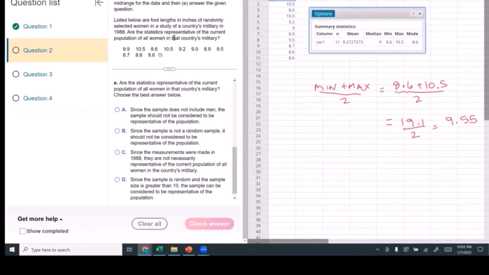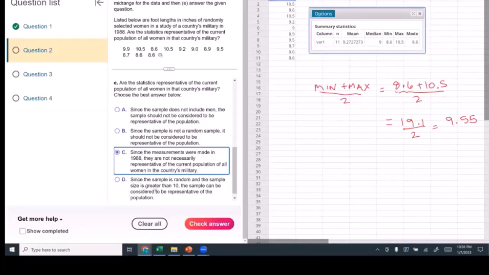No, because we're only talking about the population of women, so A is definitely not what we care about. Since the sample is not random, well, it is random. They told us it was randomly selected, but it's not B. Since the measurements were made in 1988, they are not necessarily representative of the current population of all women in the country's military. So far, I'm going to go with C.